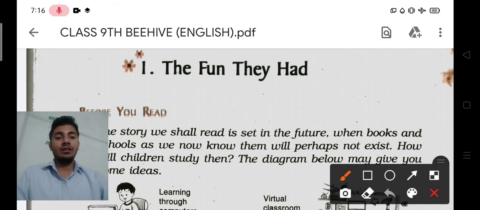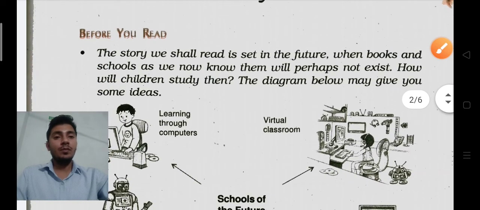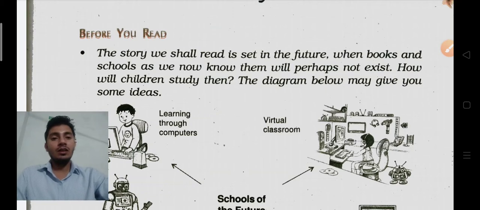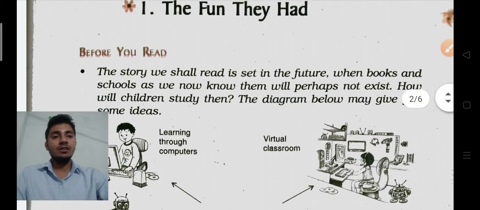Okay, I think you have it clear now what the meaning of the title is, and after that we proceed and see what is given in this chapter. So before you read, you will see something over here. Before you read, you will see something over here. Listen, before you read what is given over here, you will see clearly.